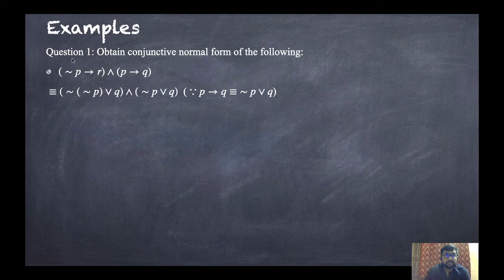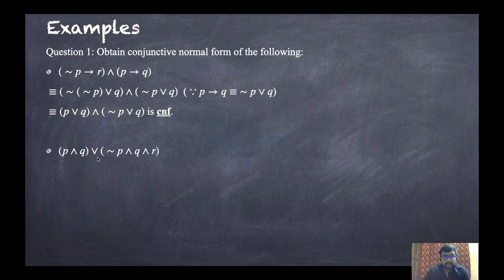So just we are using that. This not of not P or Q, and P implies Q, again we are using that property, not P or Q. Now just open the brackets. So not of not P, that is P or Q, and not P or Q. You can check this here, in between there is and, in the rest of the brackets there is or. So this one is the required CNF. Easy. Let us discuss the next one.